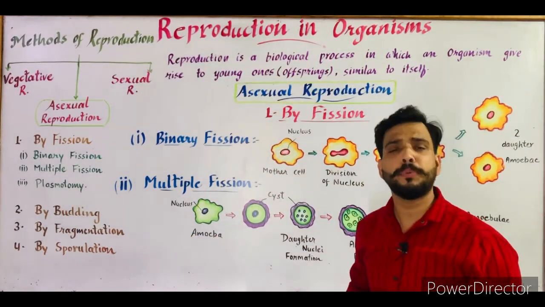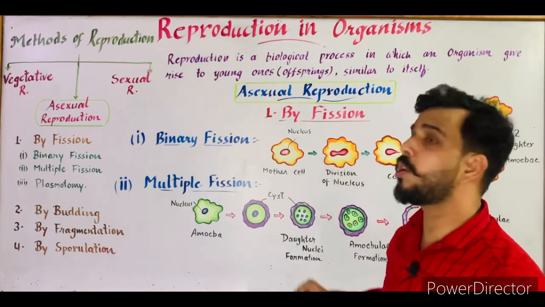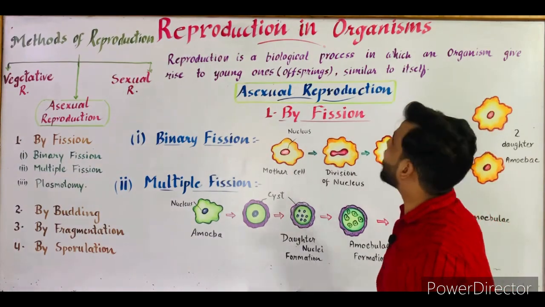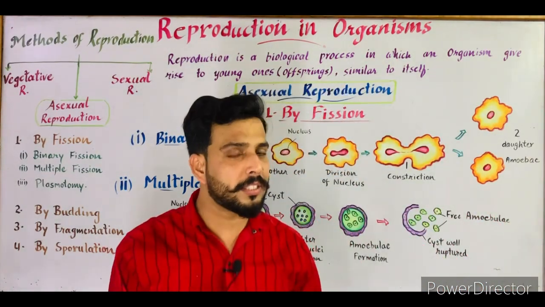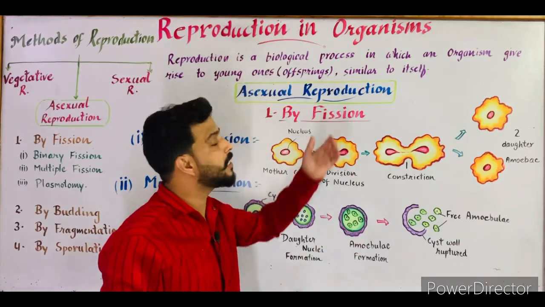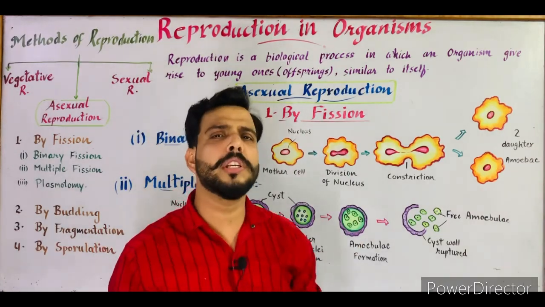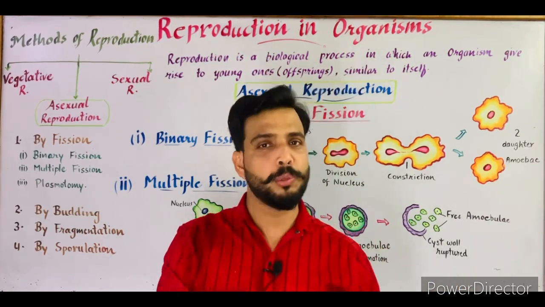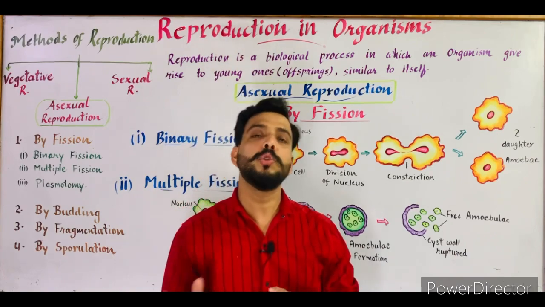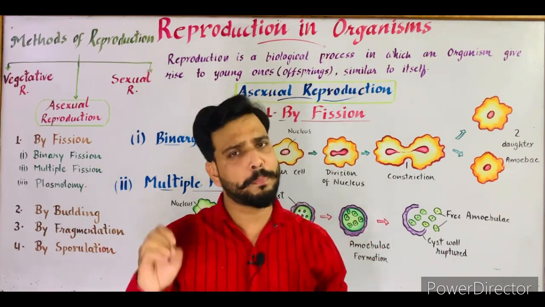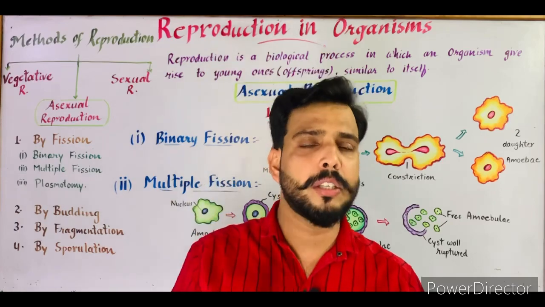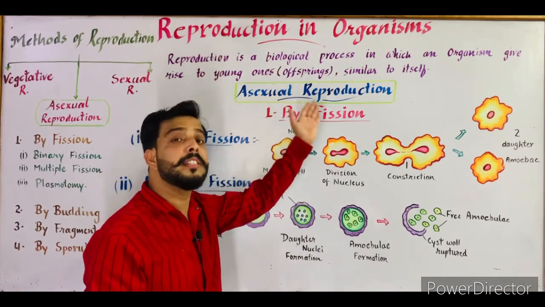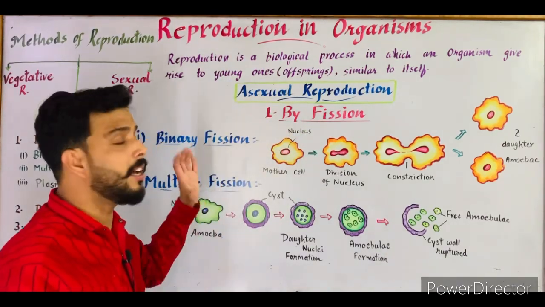The definition of reproduction: reproduction is a biological process in which an organism gives rise to young ones, or you can say offspring, which are similar to itself. It is very important for all organisms to reproduce to maintain their existence on this earth. So reproduction is the phenomenon through which an organism, animal or plant gives birth to their young ones or offspring at a particular time, which are similar to itself. So that is reproduction.